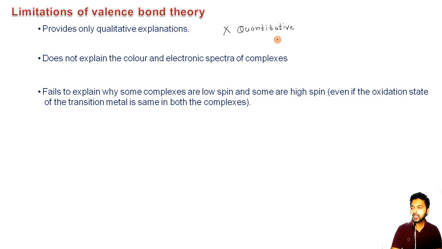And after that, you can read from here, it fails to explain why some complexes are low spin and some are high spin, although the oxidation state is the same and the metal atom is the same; the only difference is in the ligands. For example, let us talk about the cobalt complex.